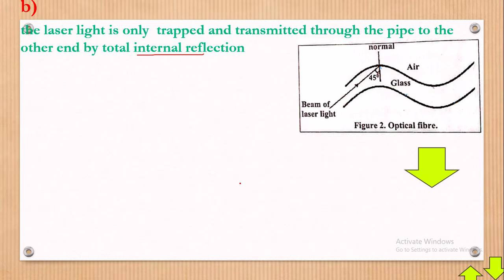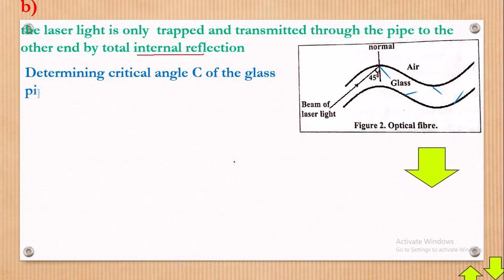Again, we shall remind you that we now need to determine the critical angle C of the glass pipe. We need to determine the critical angle. And if we find that this 45, which is our angle of incidence here, is greater than the value of C we are going to find, then total internal reflection will take place, which allows the light rays to move like this without being transmitted.